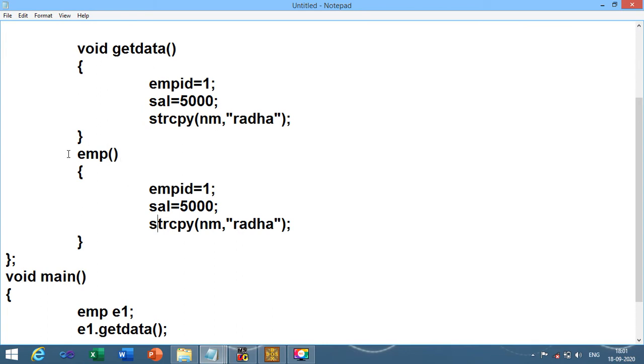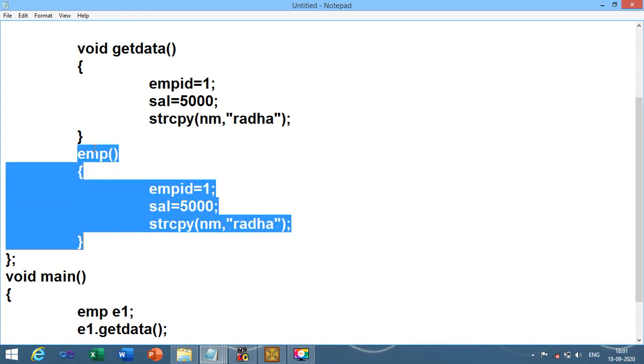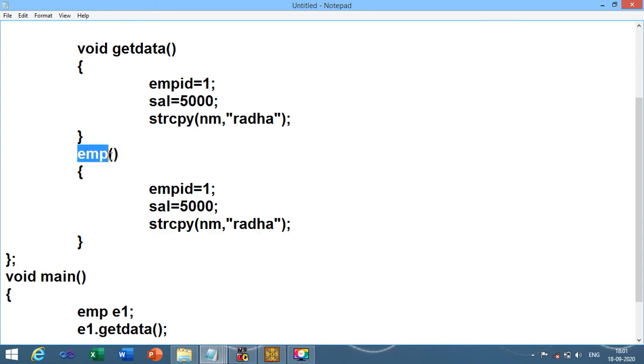But when there is a constructor, right, in these cases I have declared employee and then two empty brackets, right? So in such cases, when I create object of employee class, when I create E1, it will call the default constructor of employee class.